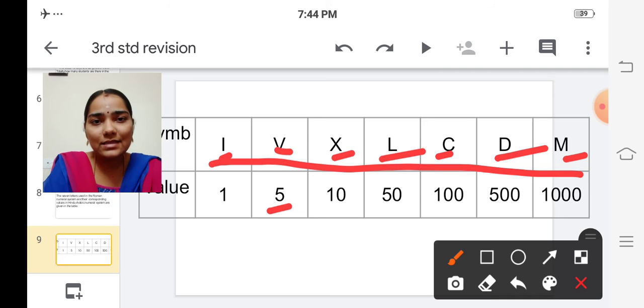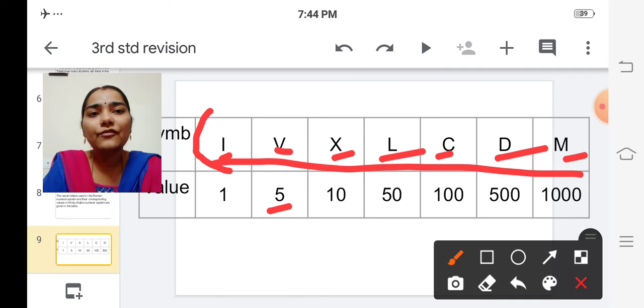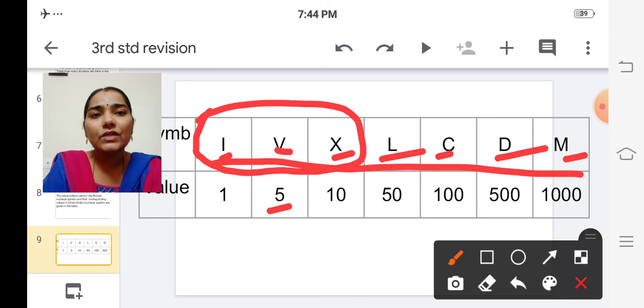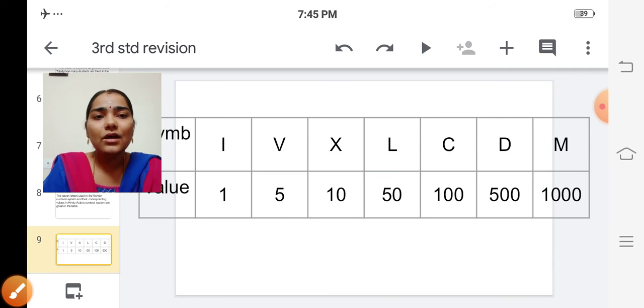So in this class we will learn about first 3 symbols. Is it clear? Yes. So here they have given the symbols for the values 1, 5, 10, 50, 100, 500, 1000, isn't it?